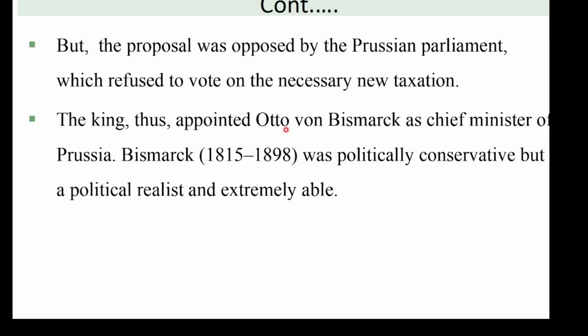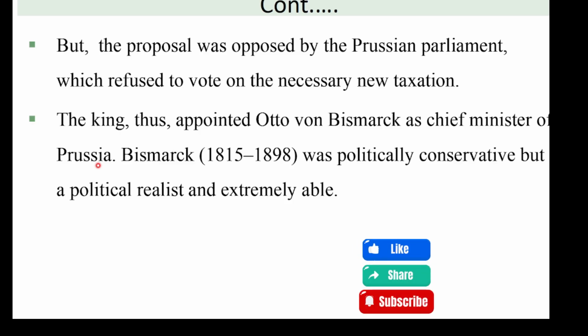Then the king appointed Otto von Bismarck as chief minister of Prussia. When you say Cavour was the prime minister of Italy or Piedmont-Sardinia, Otto Bismarck was also the chief minister of Prussia. So Bismarck came to power as the chief minister of Prussia at the time.